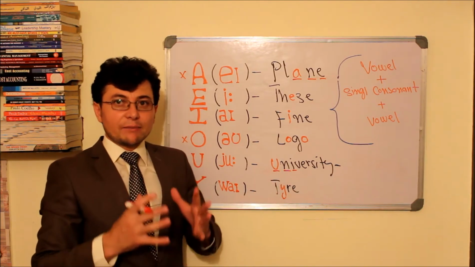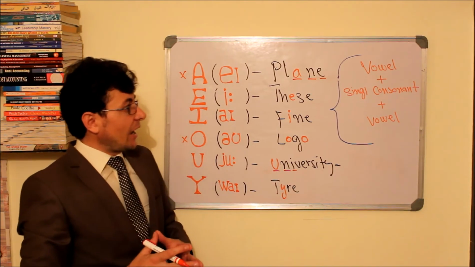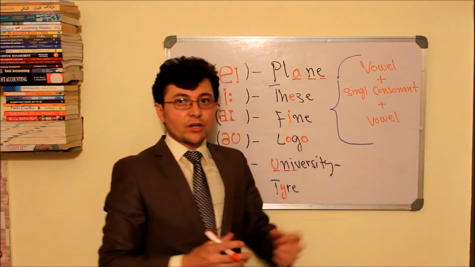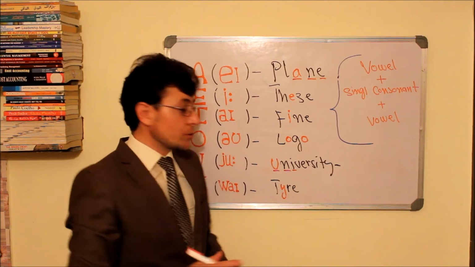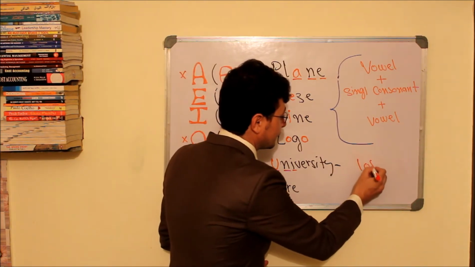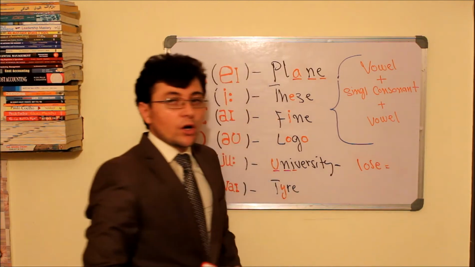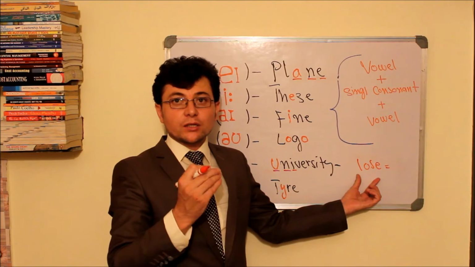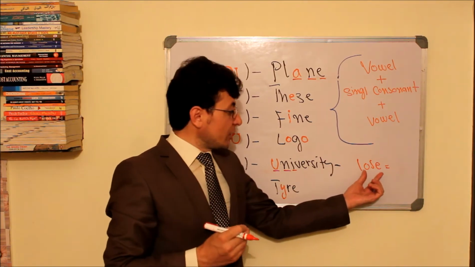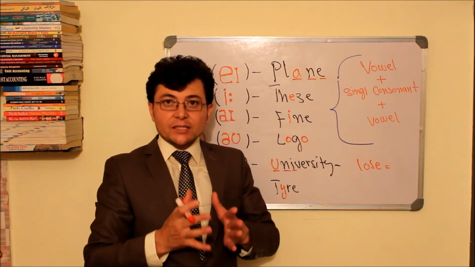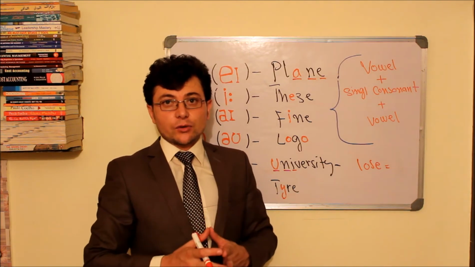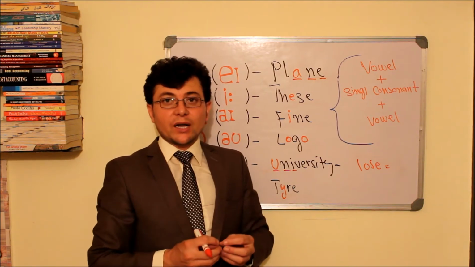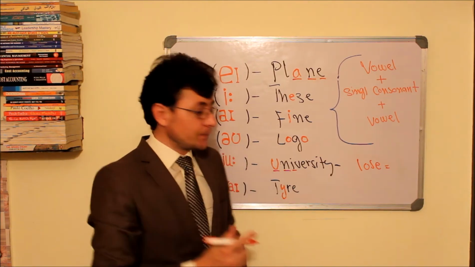Of course, there are some exceptions in the English language, and there are some other words that do not follow this structure. For example, the word lose. We cannot pronounce this word as "lose" with a long O. We pronounce it "looz". So here, letter O cannot keep its original sound. It loses its original sound.